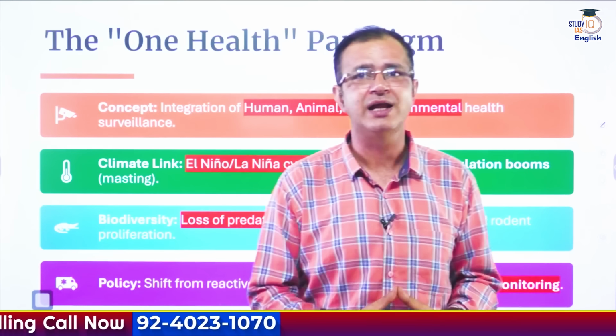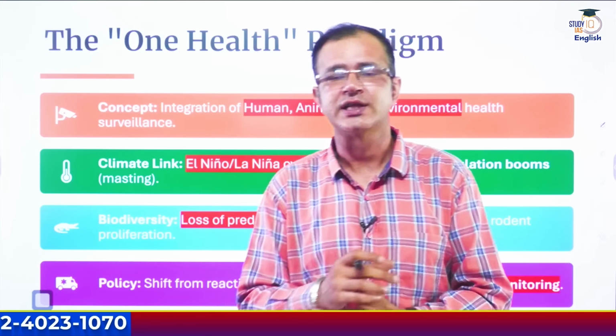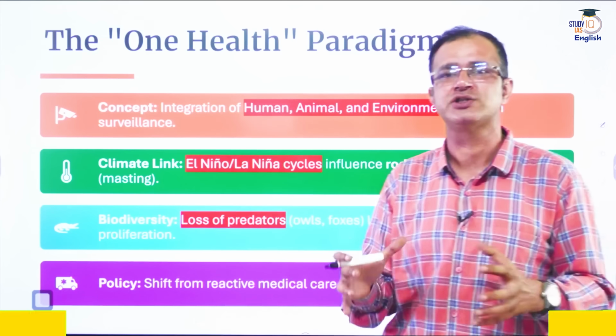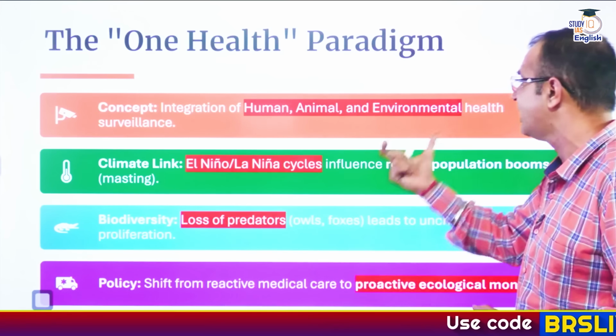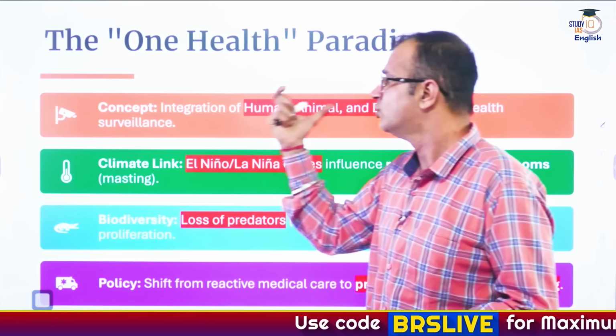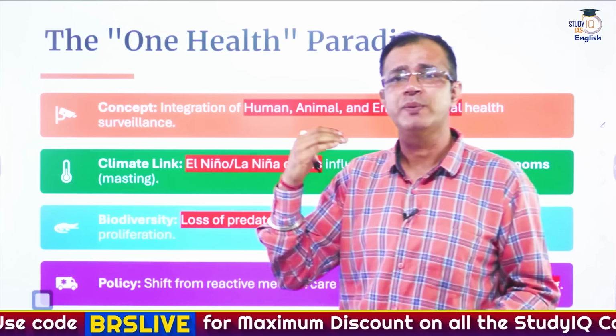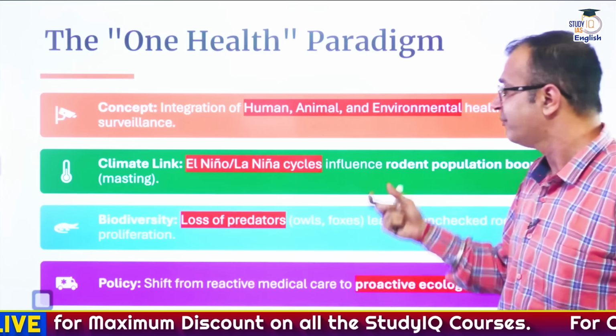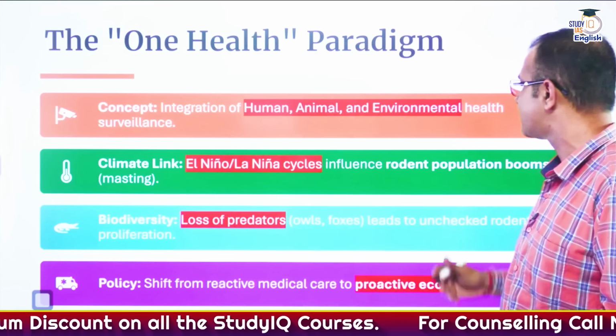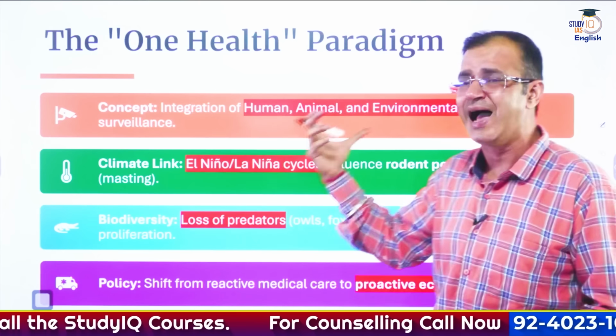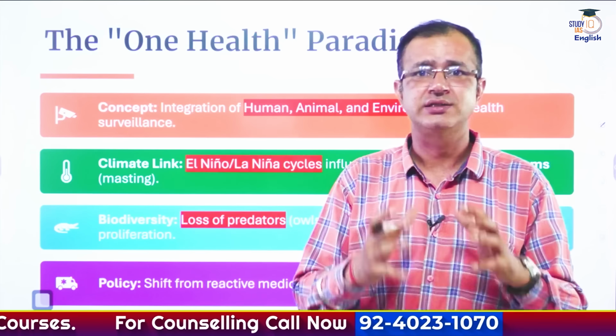There is also the One Health paradigm of the WHO. This One Health paradigm connects human, animal and environmental health into an integrated format for surveillance. That should be adopted. At the same time, El Nino and La Nina cycles influence the rodent population. So, of course, climate is a risk that has to be taken care of.